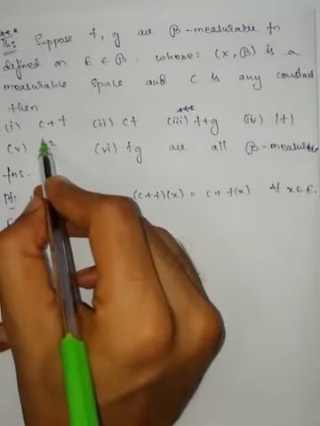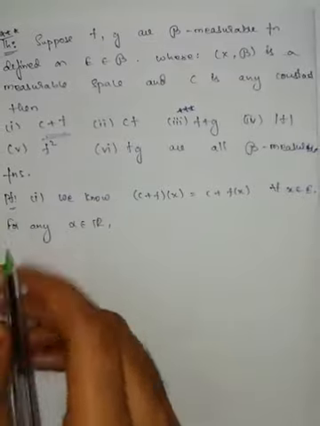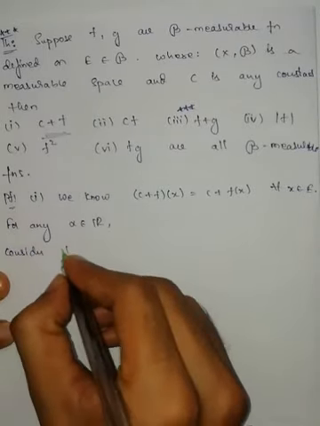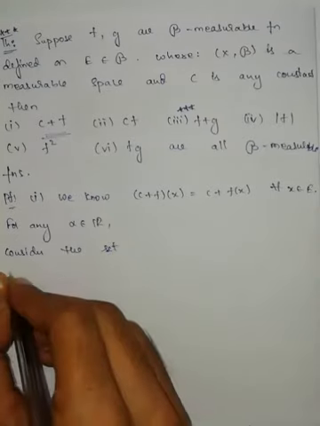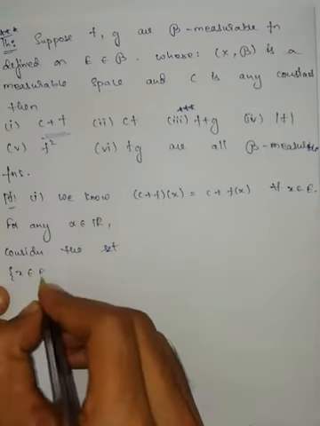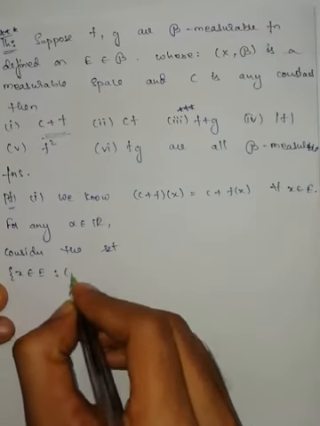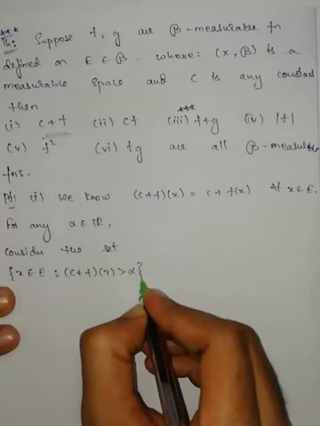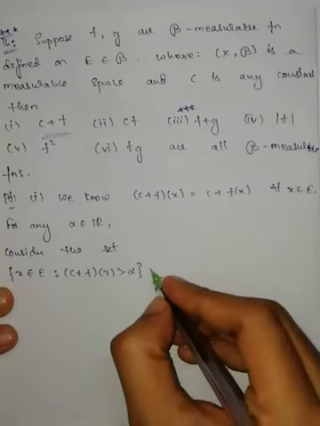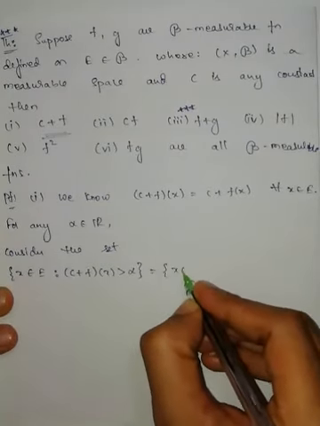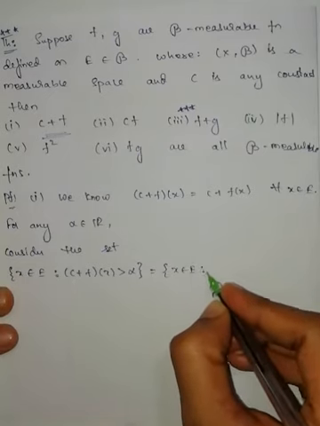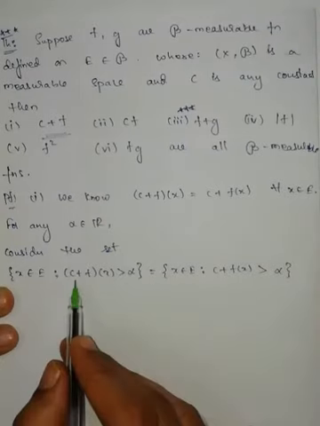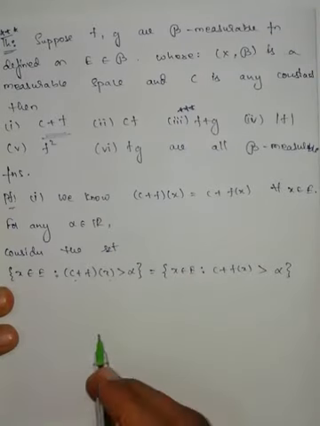I have to show this one is a script B measurable function. So consider the set of all those elements belongs to E such that c plus f of x is greater than alpha.